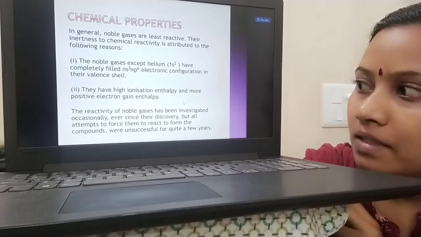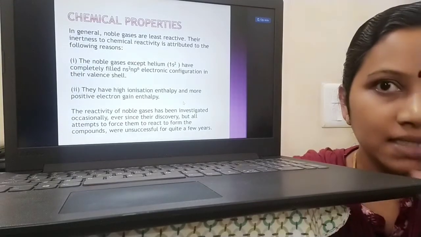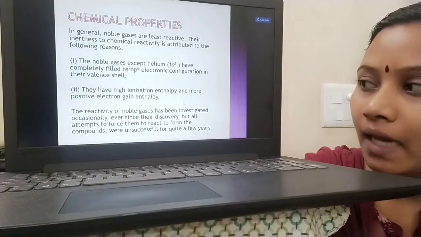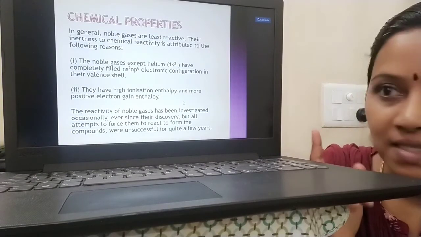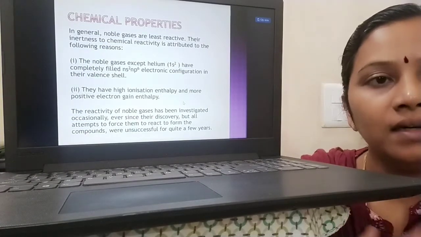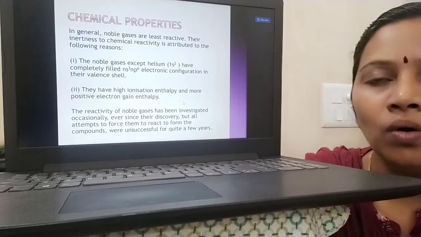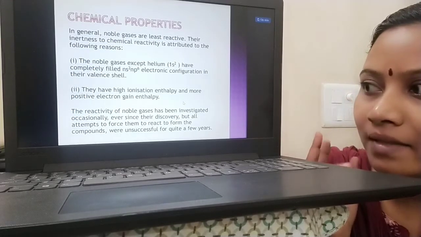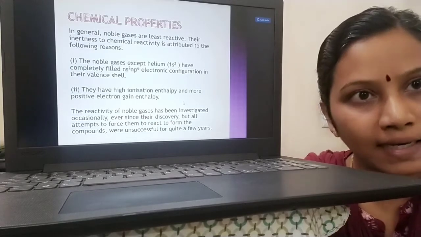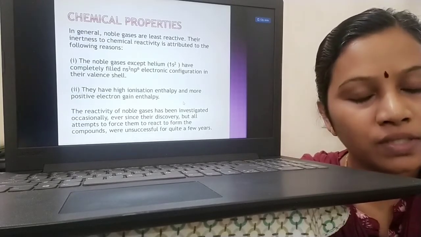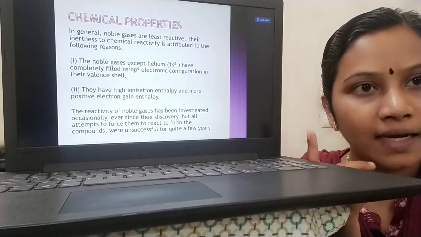The scientists started discovering their existence and investigating the reactivity of noble gases, but all the attempts to make them form compounds were unsuccessful. What I mean to say is, we have seen interhalogen compounds.